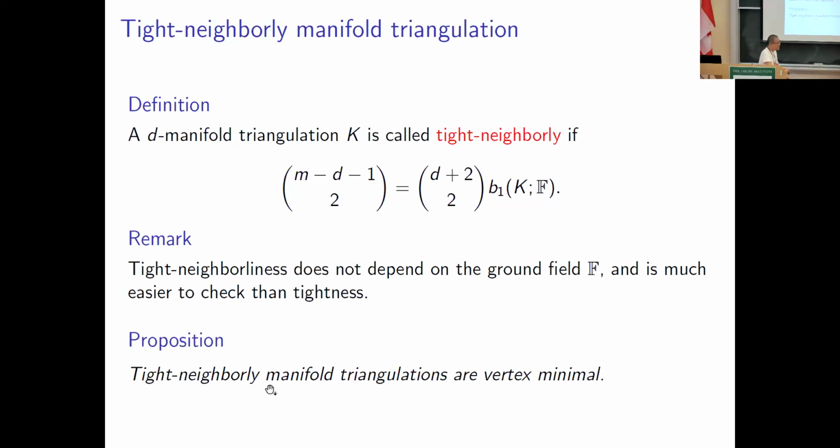Okay, and here's a proposition. Tight neighborly triangulations are vertex minimal. Vertex minimal means that the number of vertices is minimal among all triangulations.